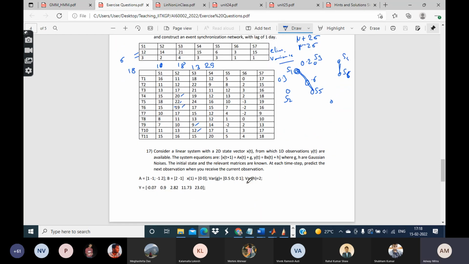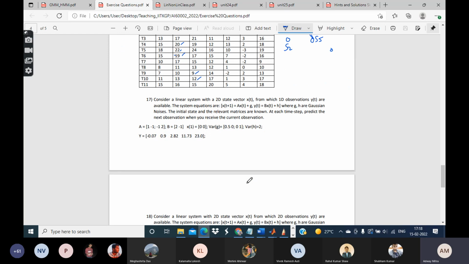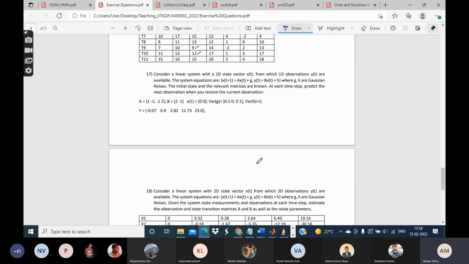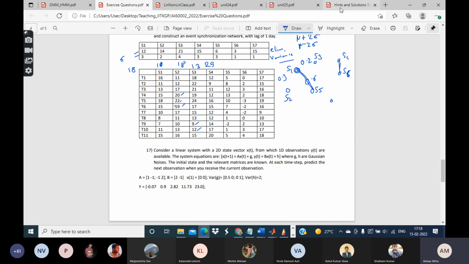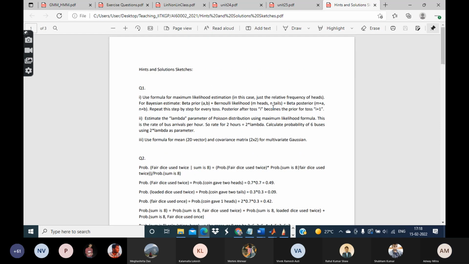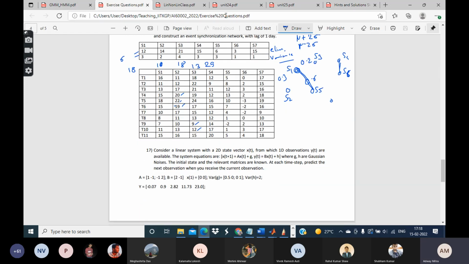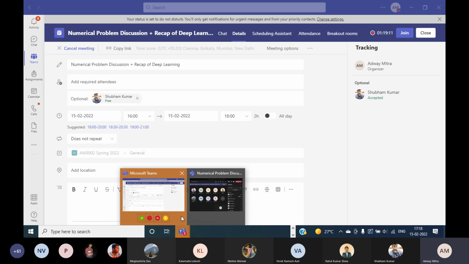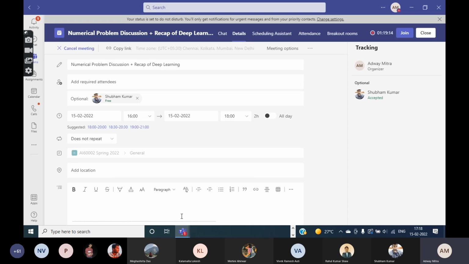So that's this problem, and there are a couple of more problems related to Kalman filters. I guess you can try these. If necessary, you can refer to these hints and solutions. With that, I will make an early end to today's class. Next Monday is the test, and there is no point in starting something new before that.